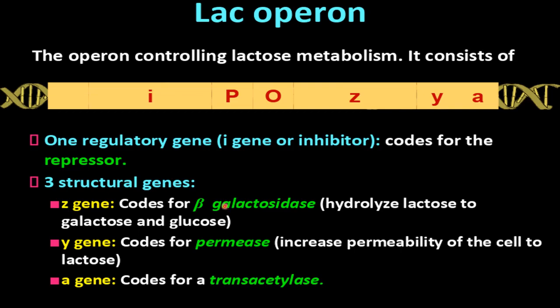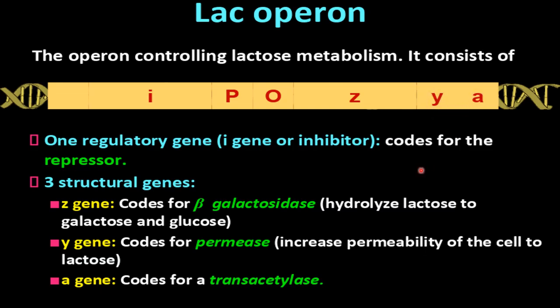Only then can the beta galactosidase enzyme break it down into galactose and glucose, okay. So this permease increases the permeability here, so that the lactose which is present in the surrounding can enter inside the E. coli cell. So this is also required, you can say, for the complete process of lactose metabolism. This Y is also required here.